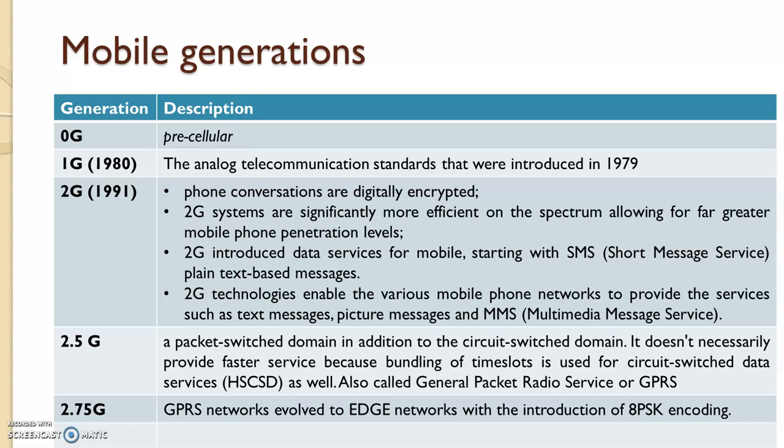It was more efficient as compared to the previous technology, and hence mobile phones started existing in the world. 2G introduced data services for mobile, which include SMS and messages. After that, 2.5G and 2.75G were different generations in which the switching techniques as well as the security parts were improved.